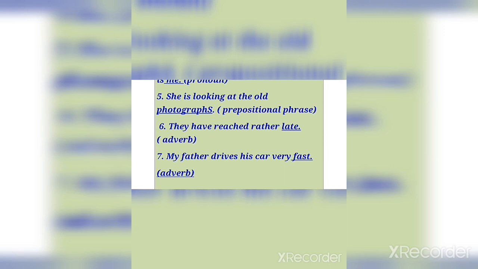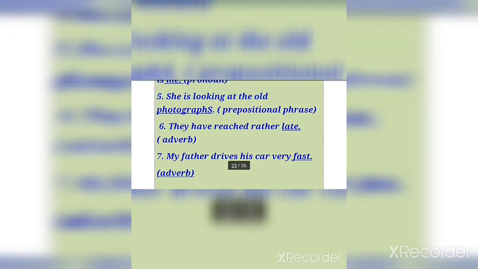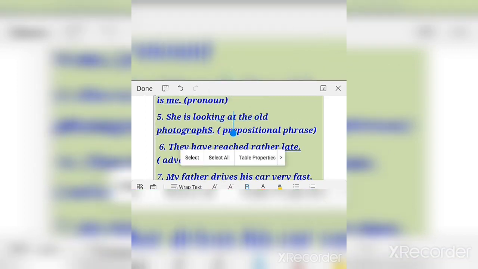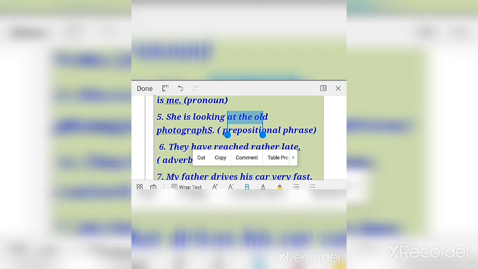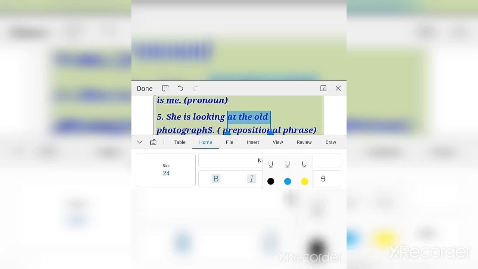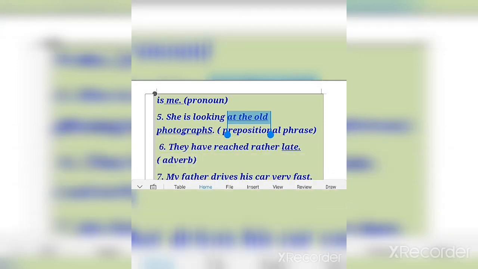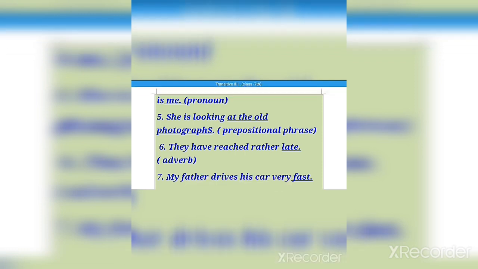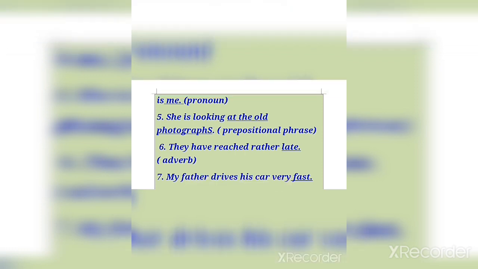Just wait, question number 5, it is from here: at the old photograph. So you will underline from here to photograph. Clear? So she is looking at the old photograph. So at the old photograph is a prepositional phrase.